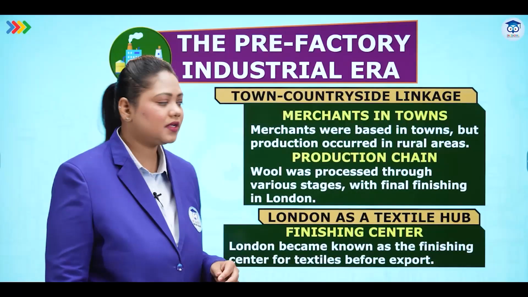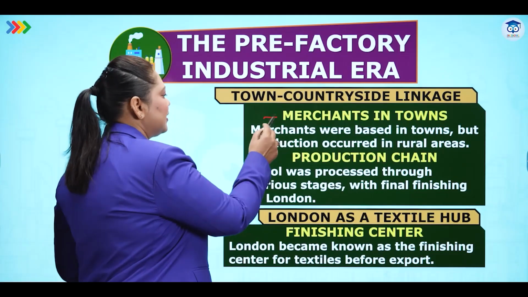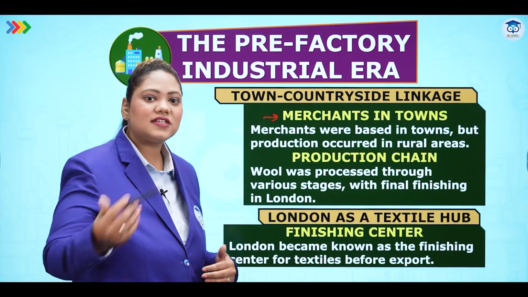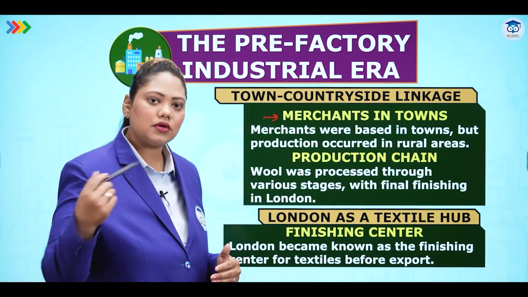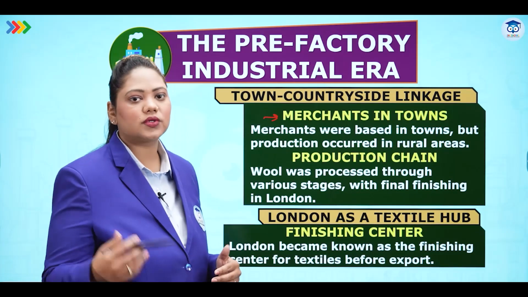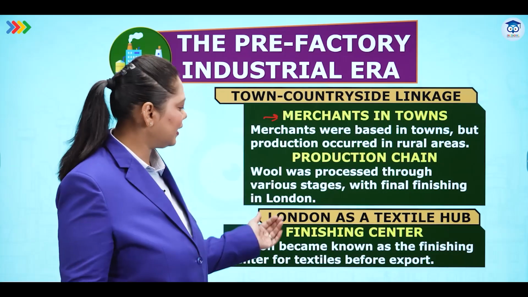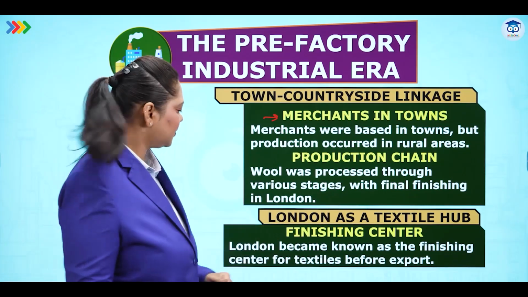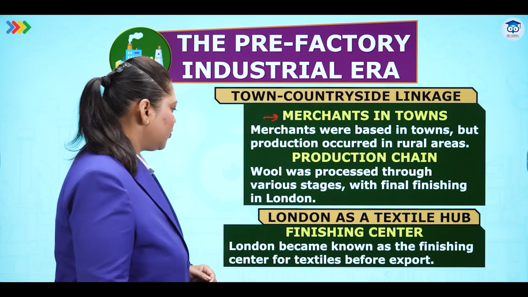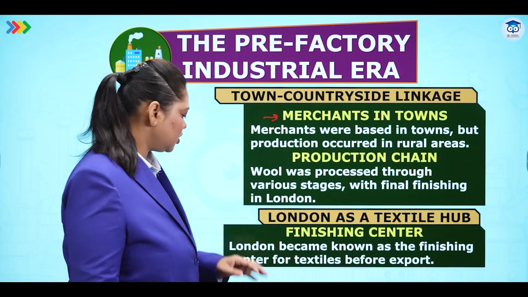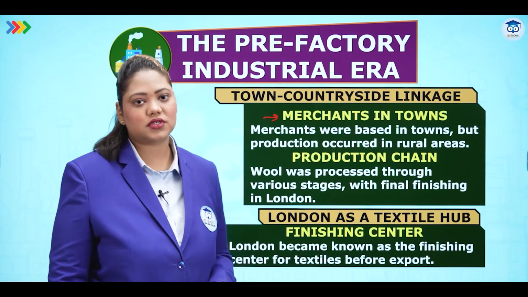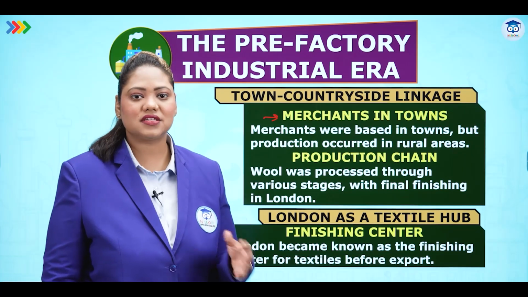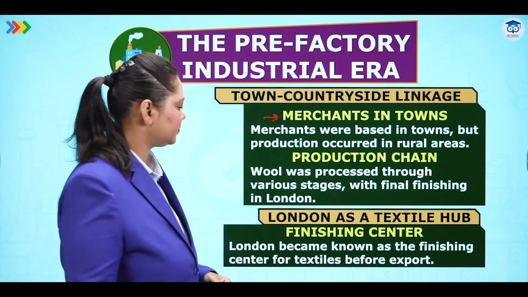So why is this happening? Because the merchants had to be in town. They had to be in town, but the peasants always stayed in the countryside and they would do all the work, but the finishing of the goods would come back to the town where the merchants would take them and then sell it. London as a textile hub. Finishing center. London became known as a finishing center for textiles before export. Yes, London became the main center for export.